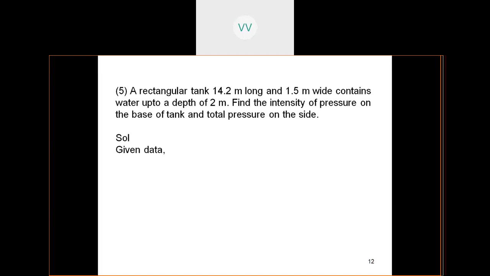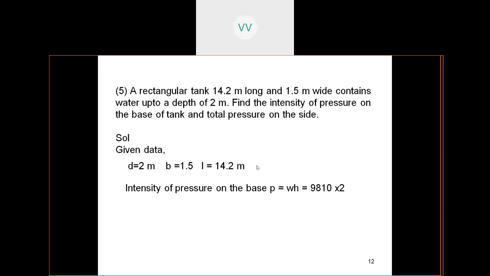So you have the base and the sides both simultaneously getting subjected to pressure. So let us work out what the pressures are. The depth D is 2 meters, B is 1.5 meters and length is 14.2 meters.